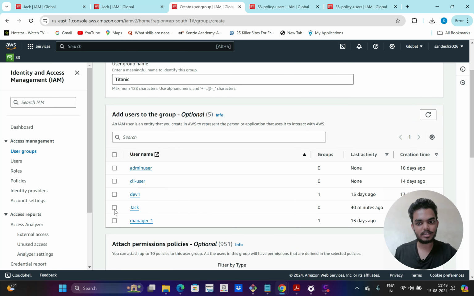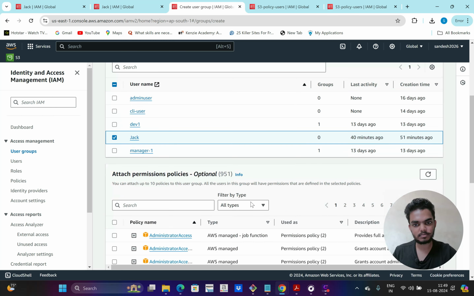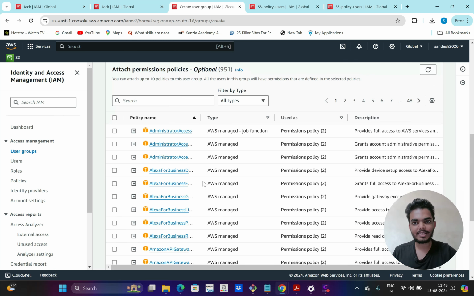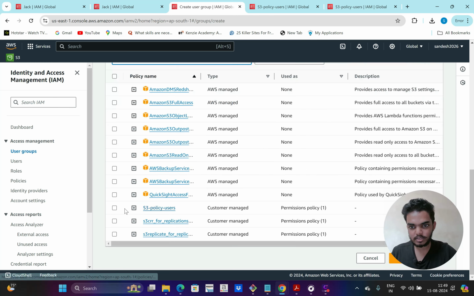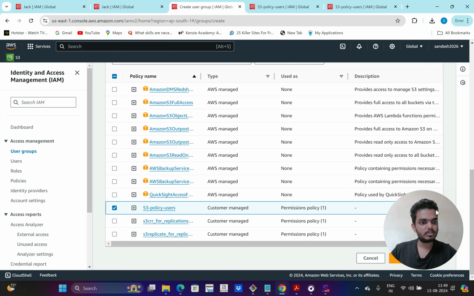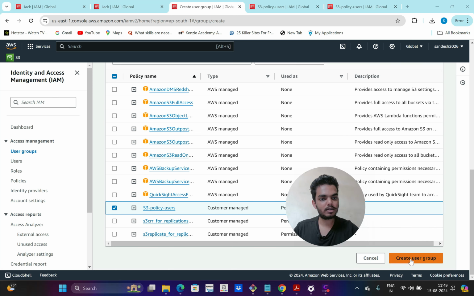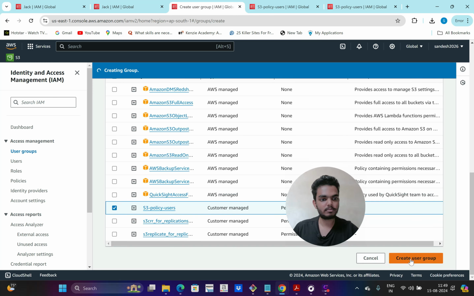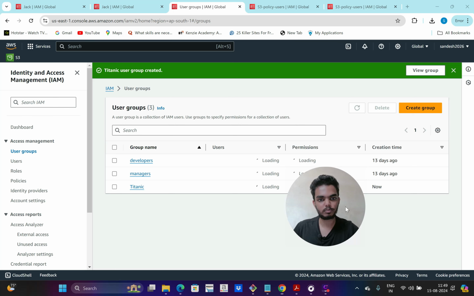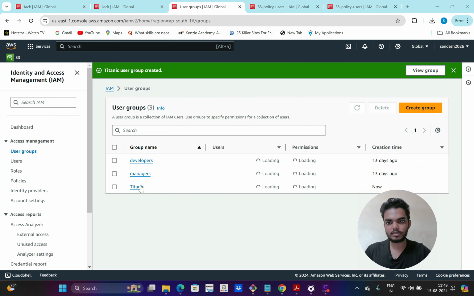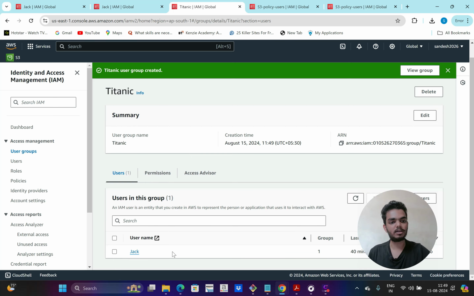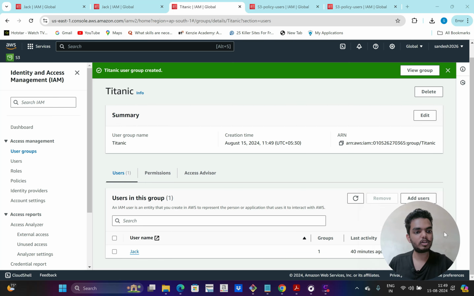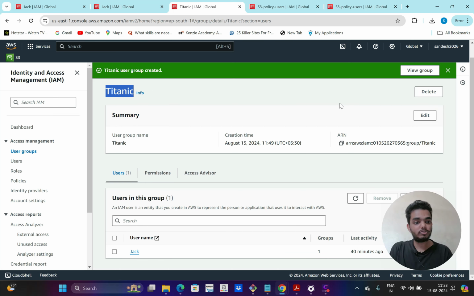Then I am going to add the user, that is Jack user. Then I can attach the policy also that I have created, that is the S3 custom policy, S3 policy users. So I have added the user and also the policy. Then click on create user group. Now the new user group is created, that is Titanic, and Jack is one of the users in this particular group.